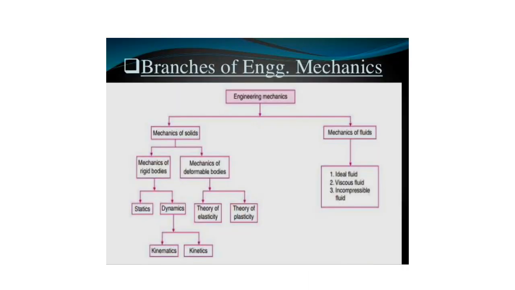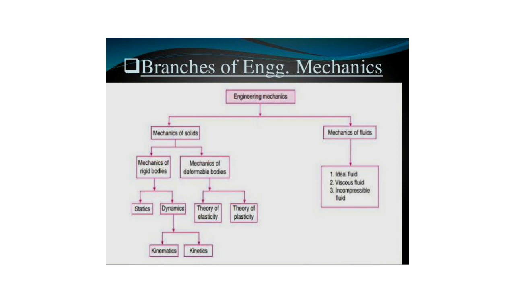So strength of material is a branch of mechanics, and mechanics is nothing but a branch of science where we study force, energy and their effects. And mechanics can be divided into three categories. First one is engineering mechanics, where we study forces, energy and their effects on rigid bodies. Another one is strength of material, where we study force, energy and their effects on deformable bodies. And the last one is fluid mechanics, where we study force, energy and their effects on fluid.